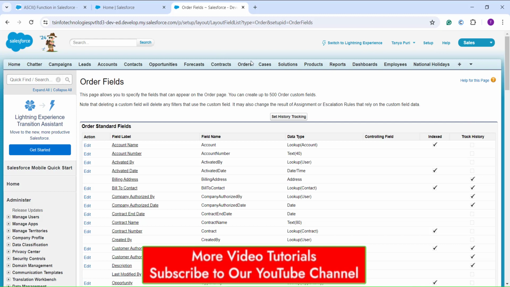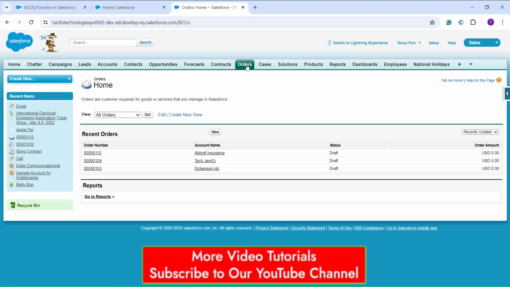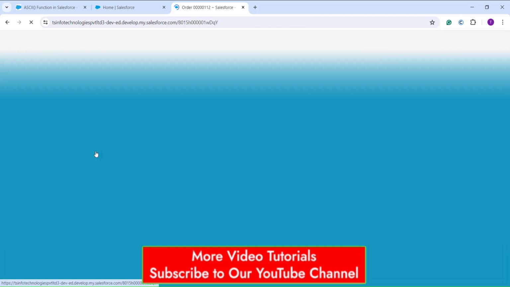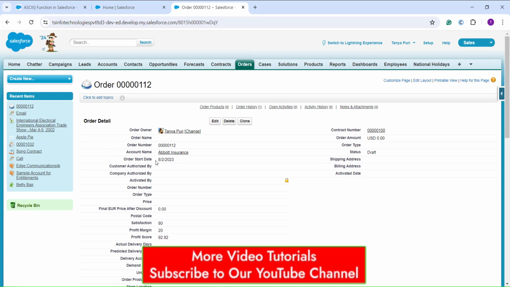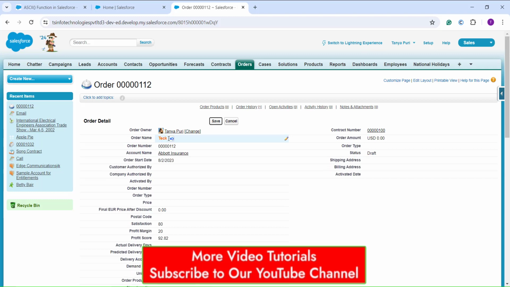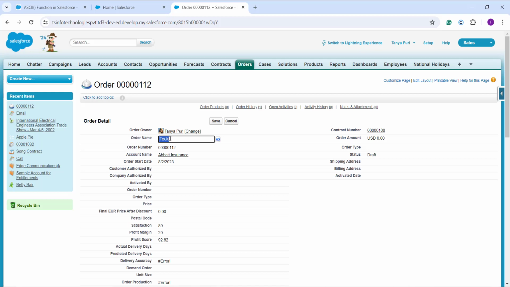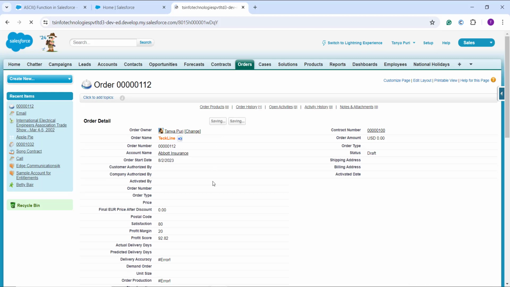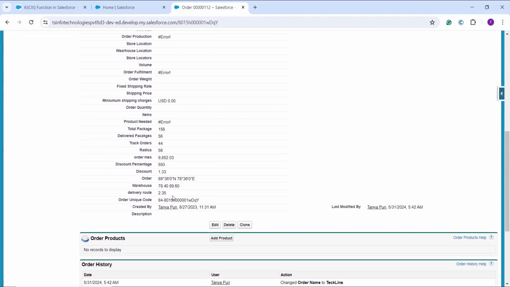Now I will explain how it is looking. So I click on the orders object given on the top. I am going to edit an already existing one. So here order name is not added. So let me add that first thing, that is a decline, and I click on save. And once I click on save, you can see that it calculated the order unique code. The first is 84. The 84 is coming from the T, and this is the ID, okay, that it fetched out.